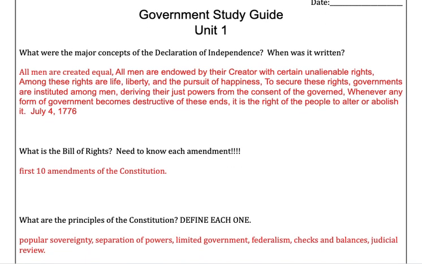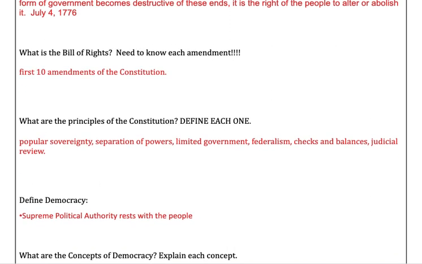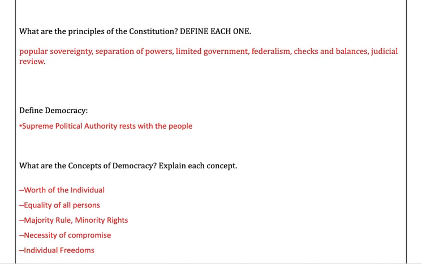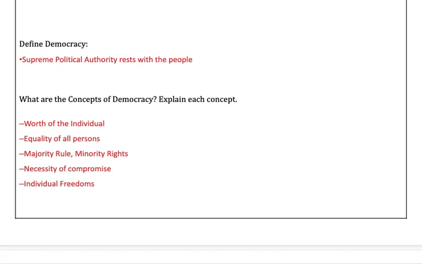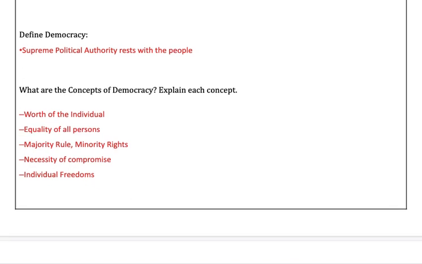The Bill of Rights is the first 10 amendments you need to know. You can use your cheat sheet for those. Principles of the Constitution, you need to be able to define each one of these. So popular sovereignty, separation of powers, limited government, federalism, checks and balances, and judicial review. Quick definition of democracy: supreme political authority rests with the people.